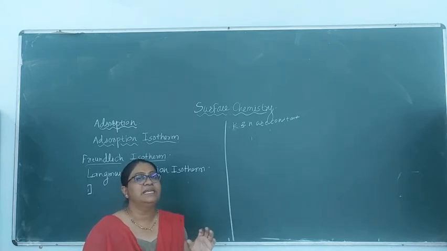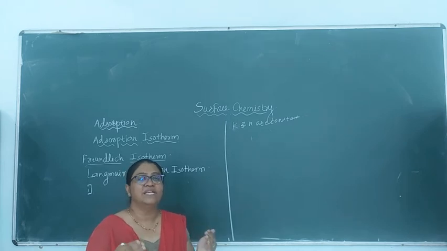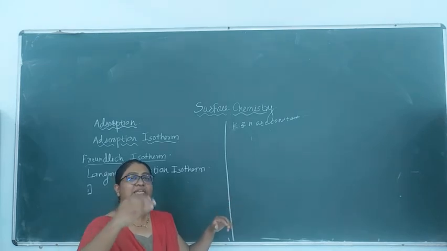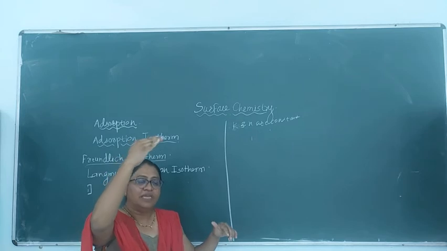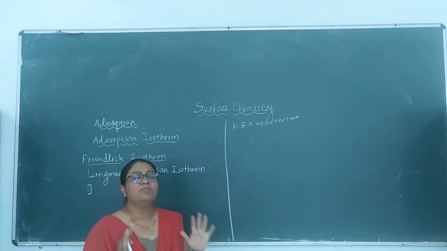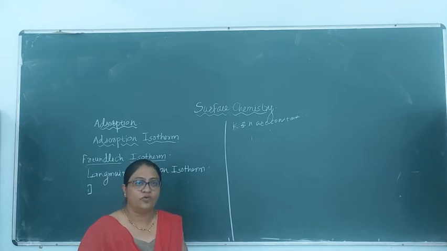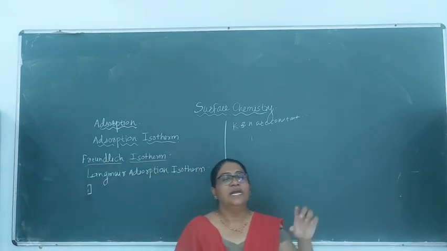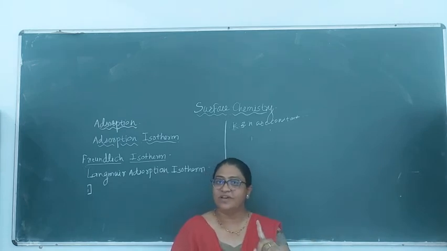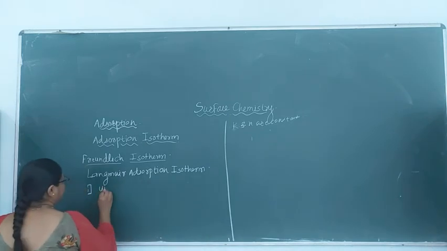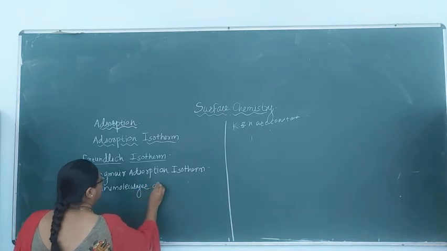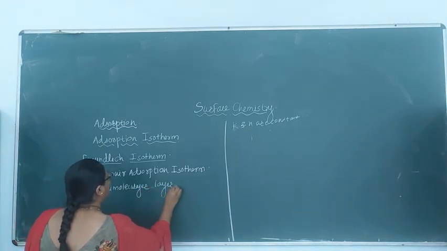Therefore the molecules do not bind with each other, and that is why a single molecular layer is formed. The next layers do not get adsorbed because the intermolecular forces vanish. Hence, the first very important assumption is that a unimolecular layer of the adsorbed molecule is formed.